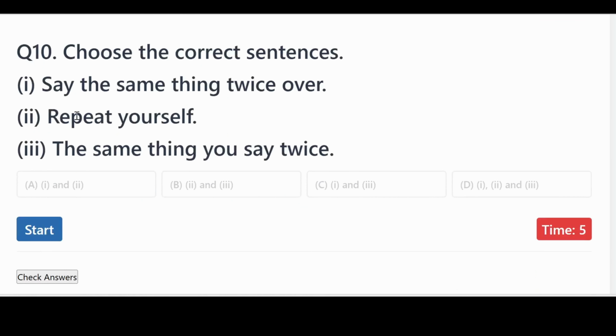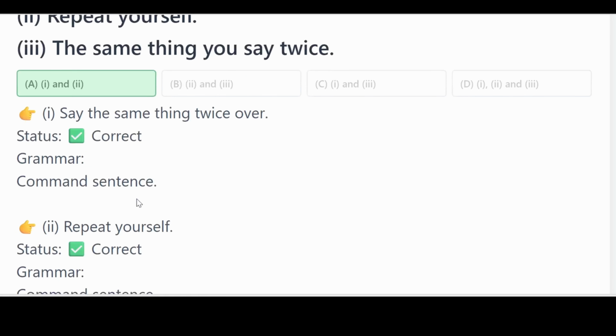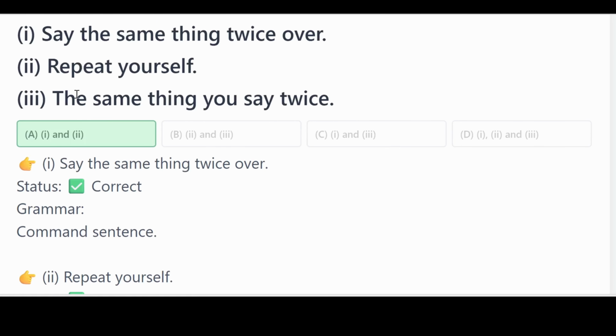What about number 10? Number 1, say the same thing twice over. Number 2, repeat yourself. Number 3, the same thing you say twice. So among these 3 options, which do you think is correct and which ones are incorrect? Is it option A, option B, option C, or option D? The correct answer is 1 and 2. So sentences 1 and 2 are correct.